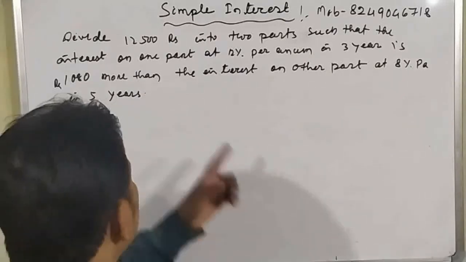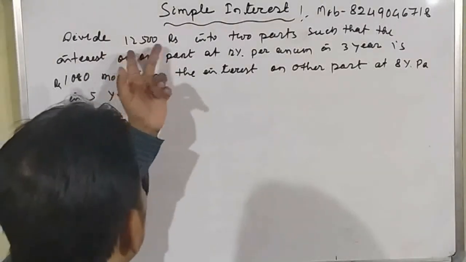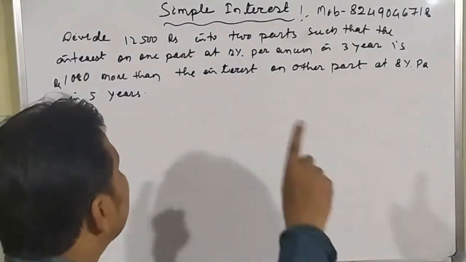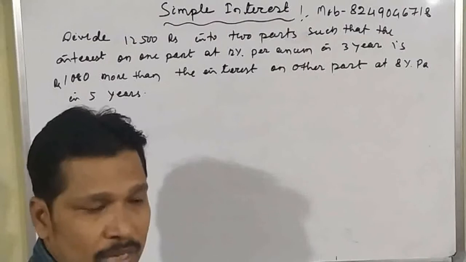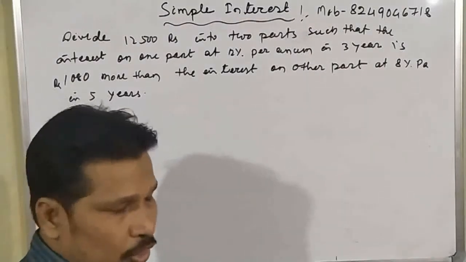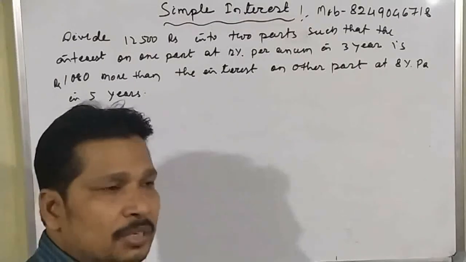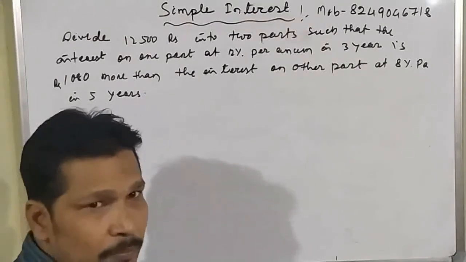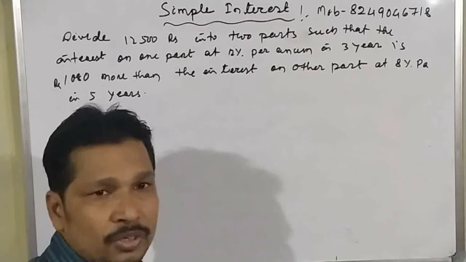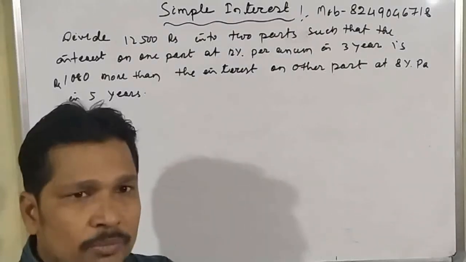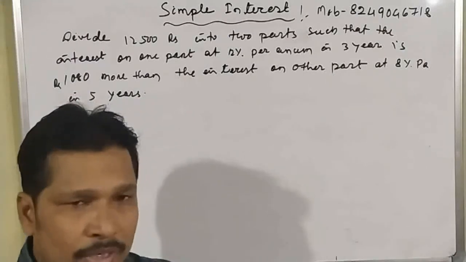One part may be 10,000 rupees and the other part 2,500 rupees. If one part is suppose 8,000 rupees, then the other part will be 4,500 rupees. In this way, we have to divide the total amount into two parts.